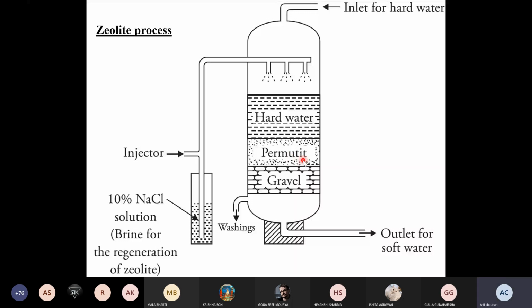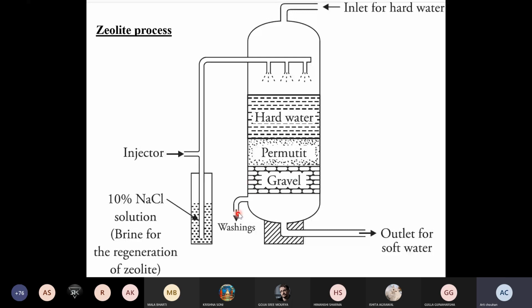At the time of regeneration, you first stop that inlet and then start injecting 10% NaCl solution to reclaim the zeolite structure. At that time the outlet must be closed, and the calcium chloride and magnesium chloride formed can be easily washed off out of the washing outlet. Then again the zeolite structure is ready to use.